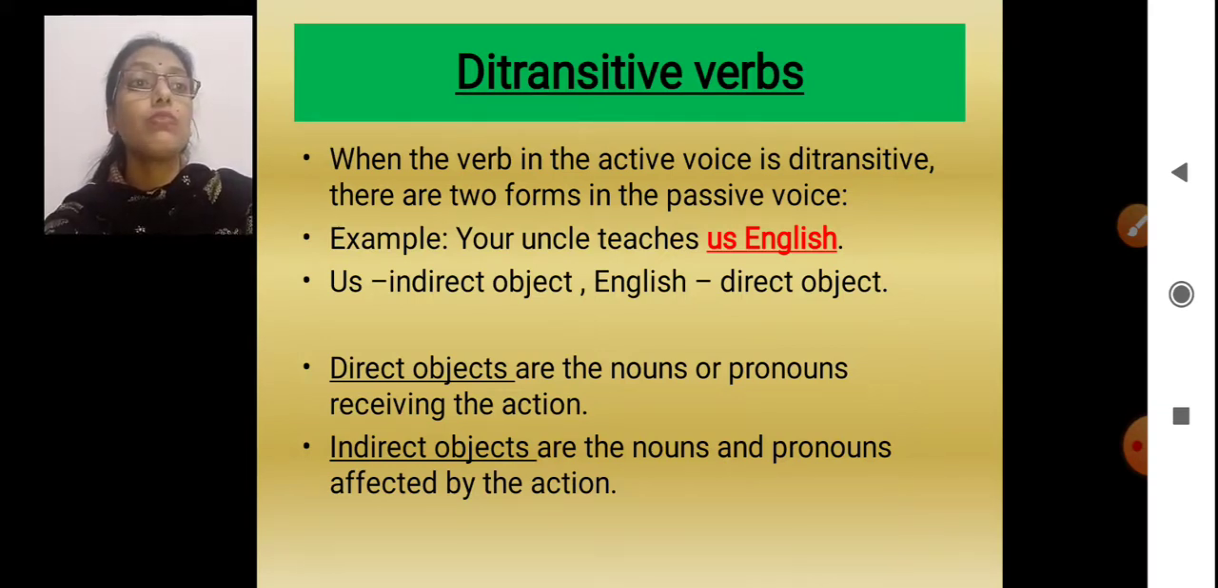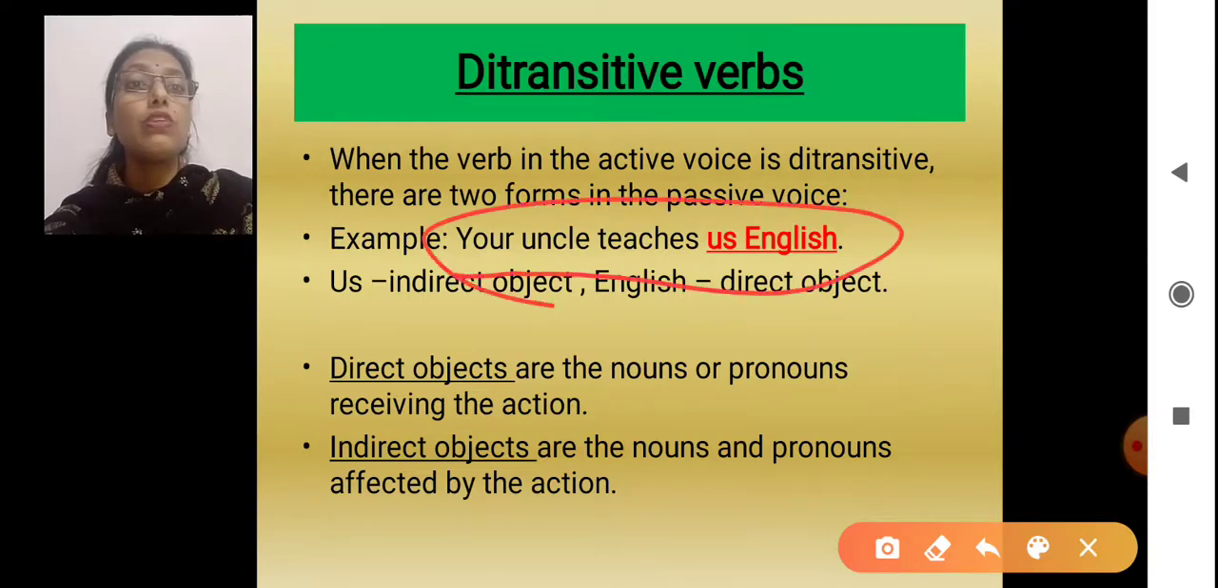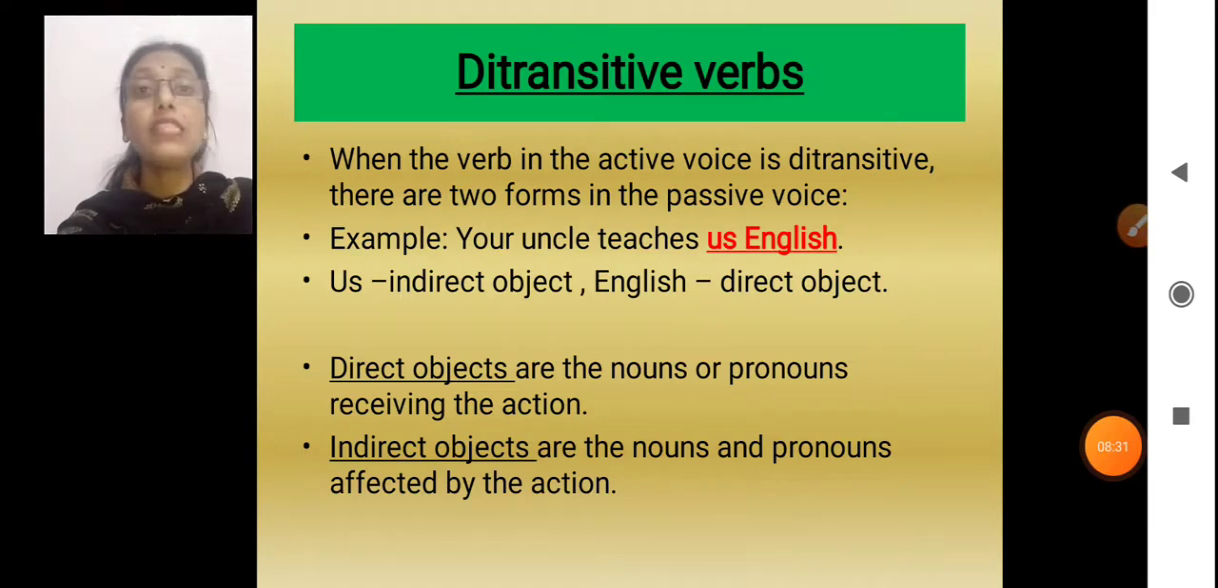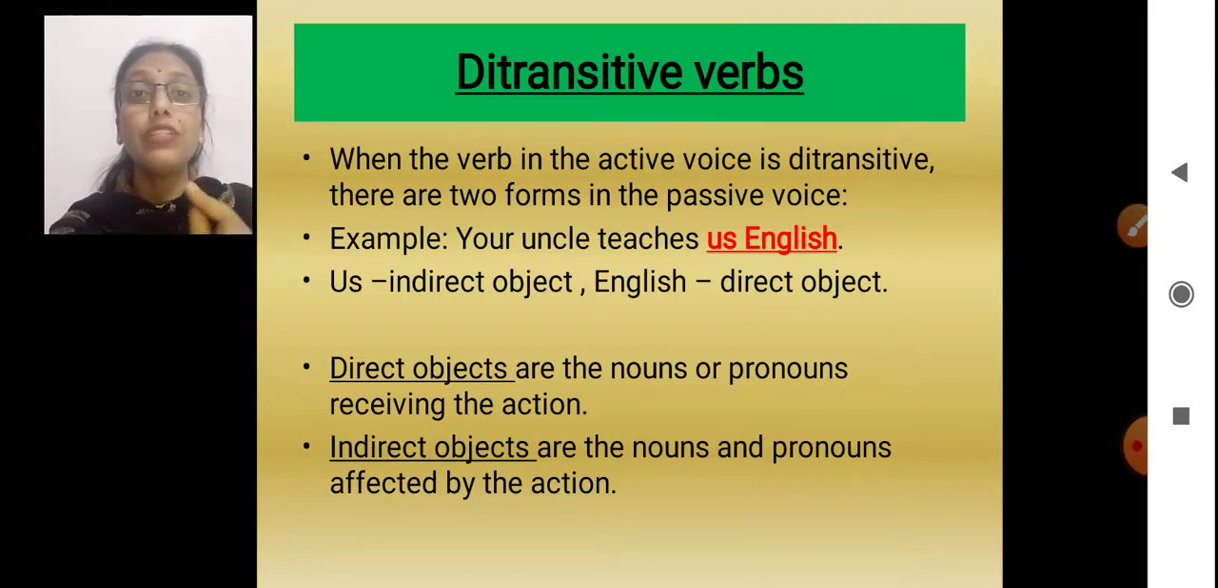Suppose I take this sentence, your uncle teaches us English. Your uncle teaches us English. In here, don't we find there are two objects? Us and English. Two objects, us and English. Your uncle is the subject. Teaches is the verb. Us and English are two objects. Now, who is receiving the action? English. The uncle is teaching English.